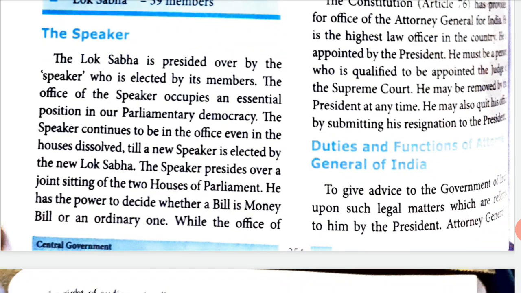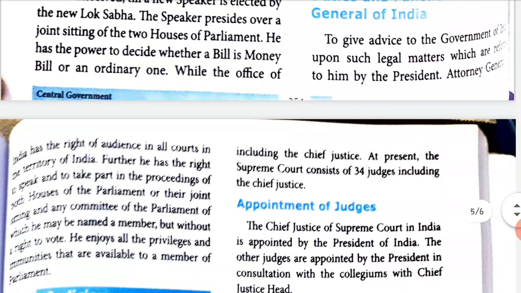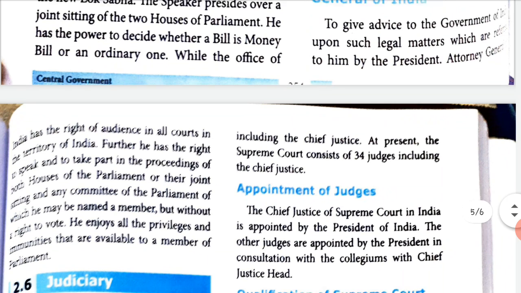Duties and functions of the Attorney General of India: to give advice to the Government of India upon legal matters. So when there is a legal matter, the Attorney General of India can give advice on matters referred to him by the President. The Attorney General of India has the right of audience in all courts in the territory of India.